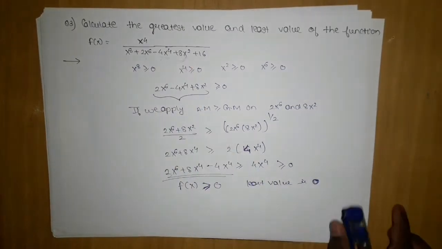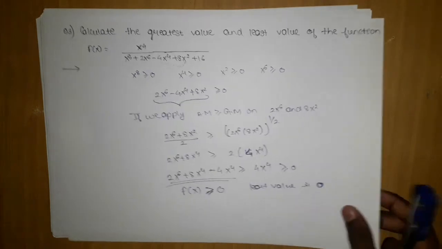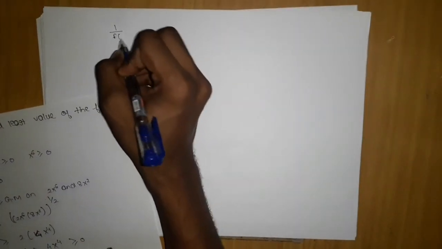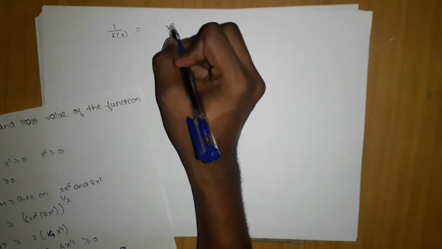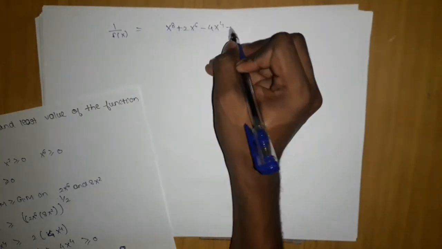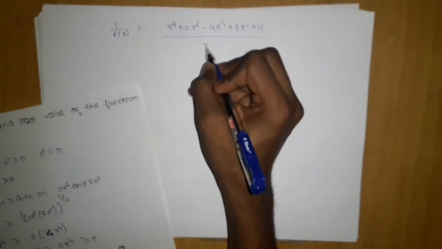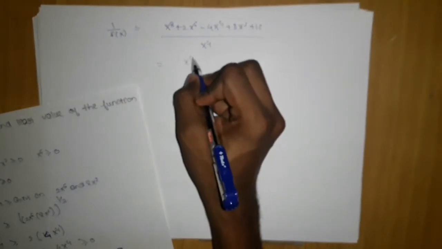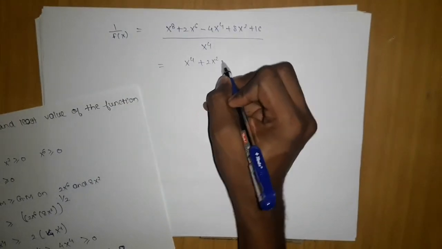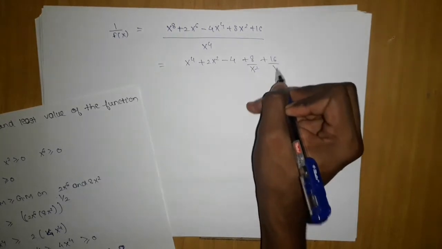Okay, and like this, the equation will change, and here it will no longer be a partial fraction. So let's see, if I take 1 by f of x, it will become x power 8 plus 2x power 6 minus 4x power 4 plus 8x square plus 16 upon x power 4, which will indirectly become x power 4 plus 2x square minus 4 plus 8 by x square plus 16 by x power 4.